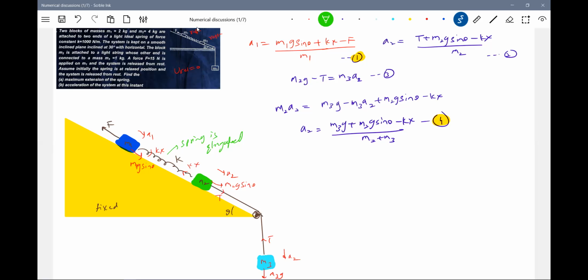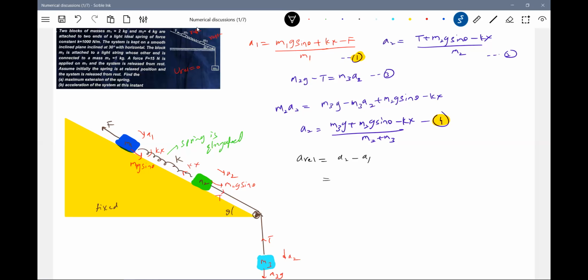So after getting this, what is the condition for maximum elongation? At maximum elongation, the relative velocity should be 0. The relative velocity must be equal to 0. I think this is the primary condition, the basic idea. So how to calculate the relative velocity? For that, I'll go for A relative. A relative equal to A2 minus A1. Better than solving, we can substitute all the values, and we'll directly end up with it.